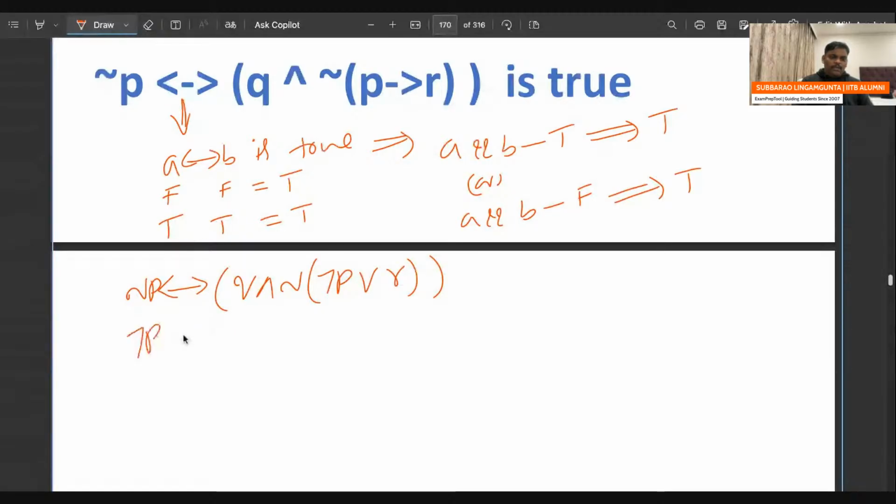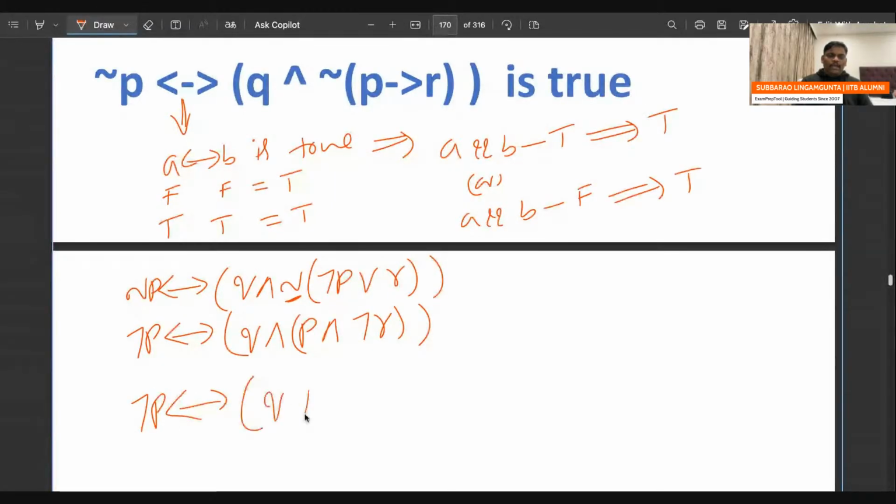Negation P double implies Q and, bringing the negation inside, it becomes P and negation R. Because all are AND operators, you can write: negation P double implies Q and P and negation R.